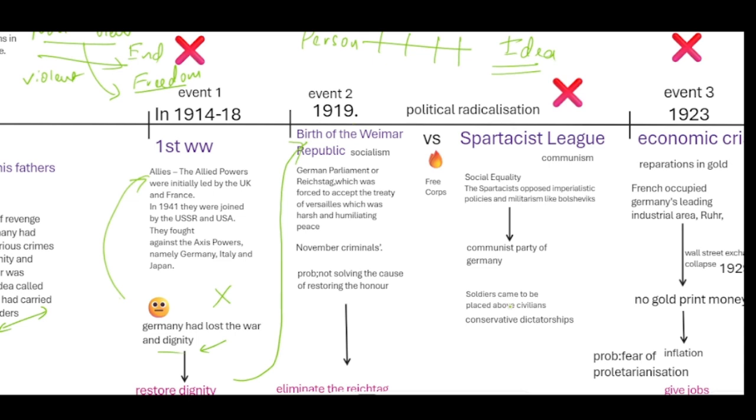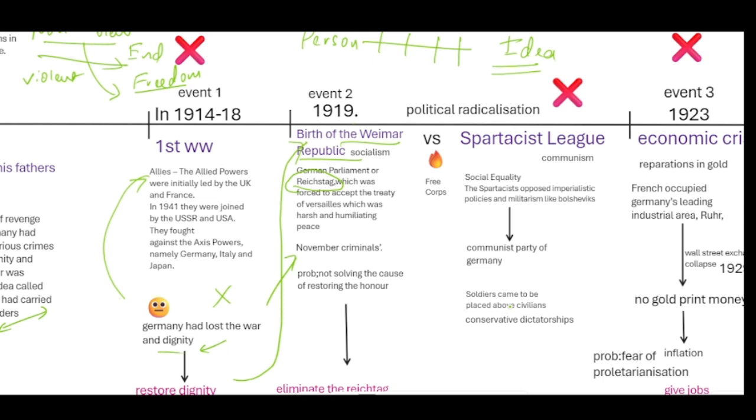Now Germany had no political establishment, and because of that, German citizens chose democracy as their political establishment, and eventually they created a parliament called the Reichstag. The Reichstag, however, did not solve the issues and did not make peace with the Allied powers to reduce the war reparations. Hence German people considered the Weimar Republic as not solving their problems, and they called them the November criminals.